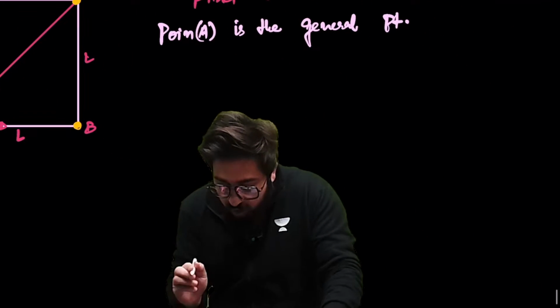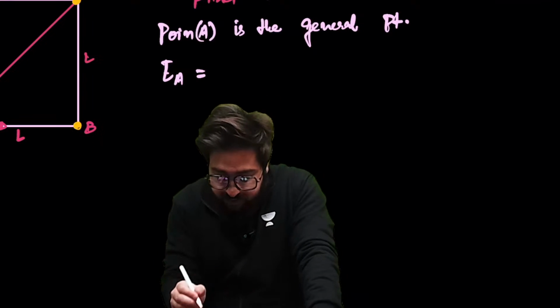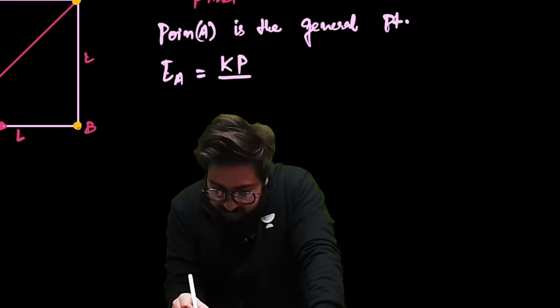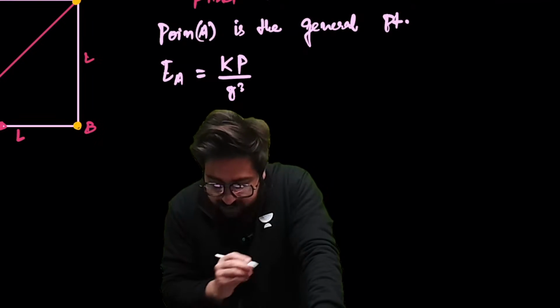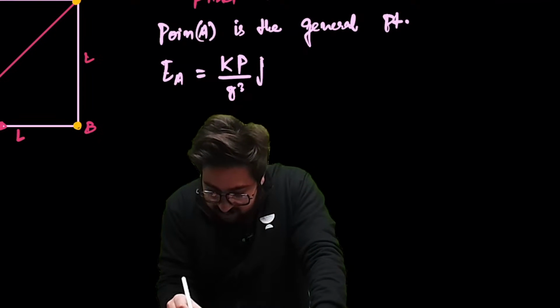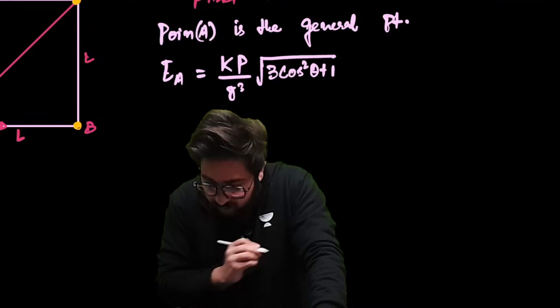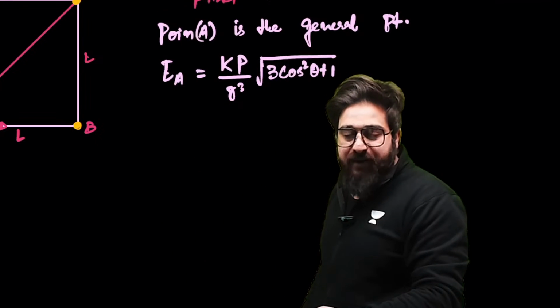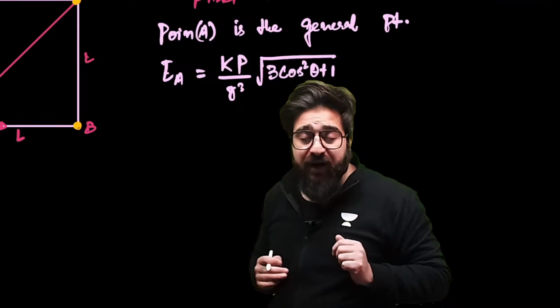Now, we know the formula when it comes to the general point. The formula for electric field is Kp divided by R cube or X cube, then under root of 3 cos square of theta plus 1. This is the electric field because of a dipole at a general point.